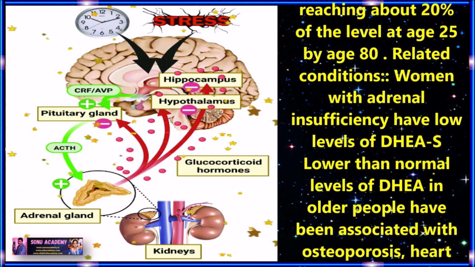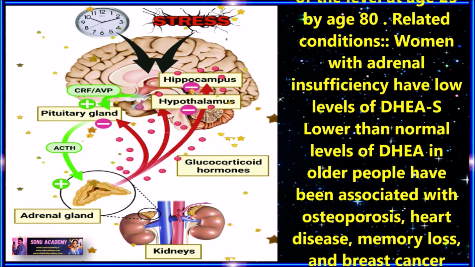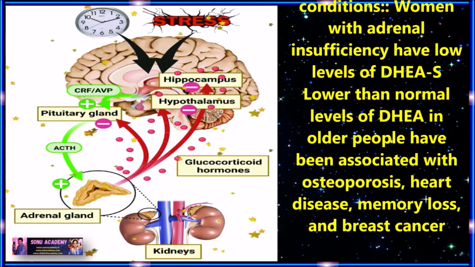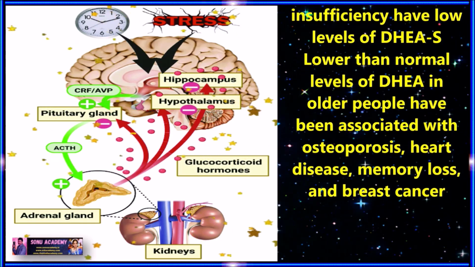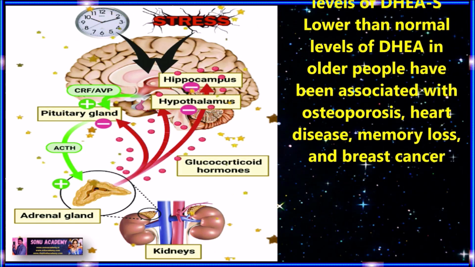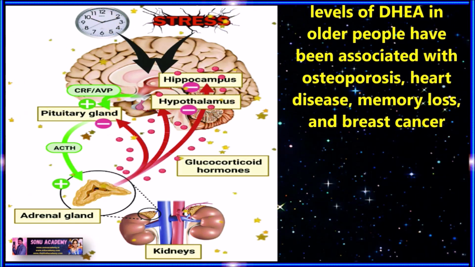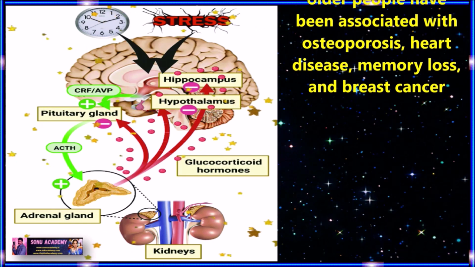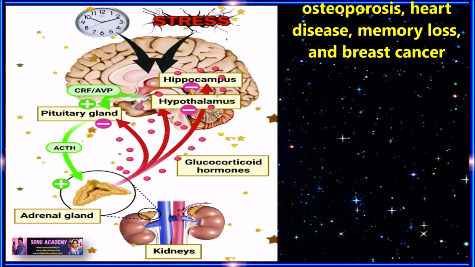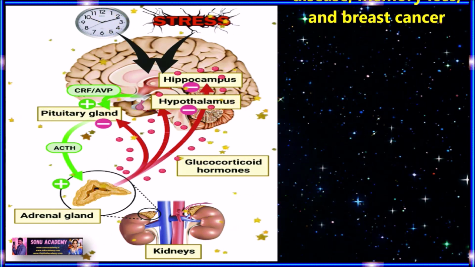by age 30. Related conditions like women with adrenal insufficiency have low levels of DHEAS. Lower than normal levels of DHEA in older people have been associated with osteoporosis, heart diseases, memory loss, and breast cancer.